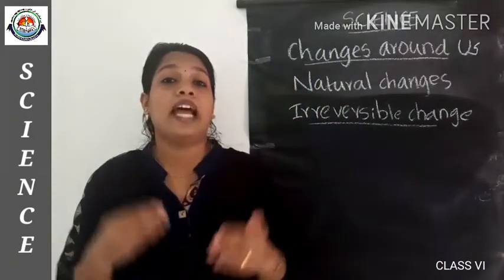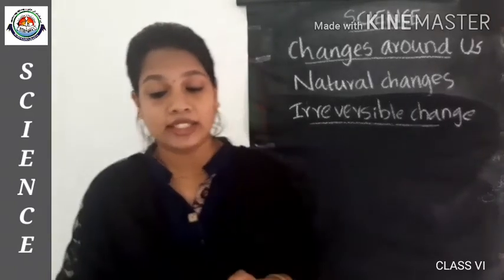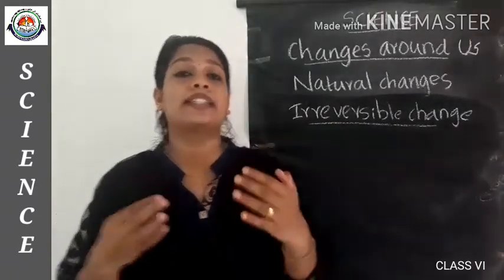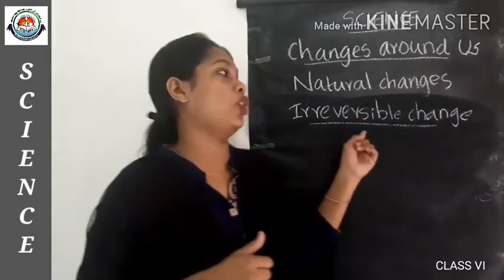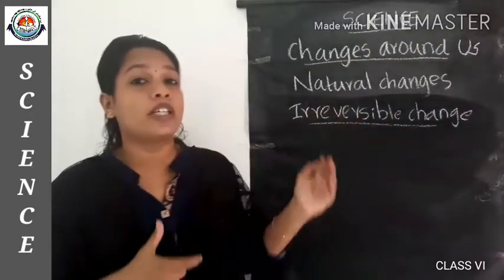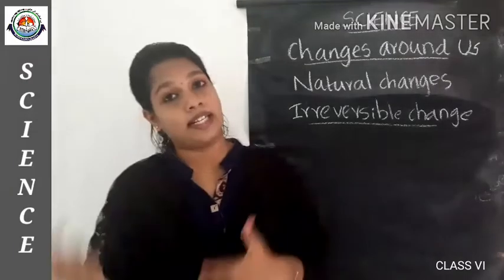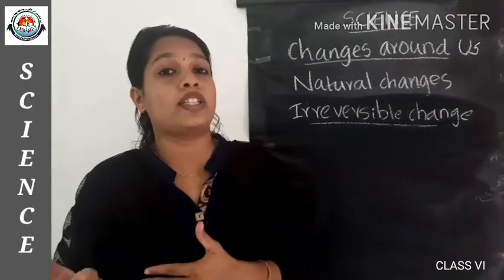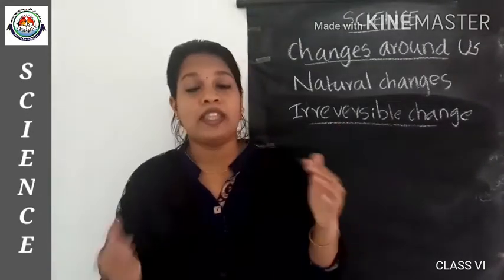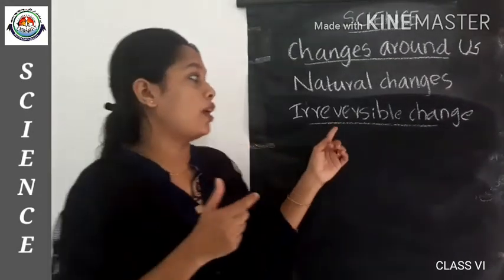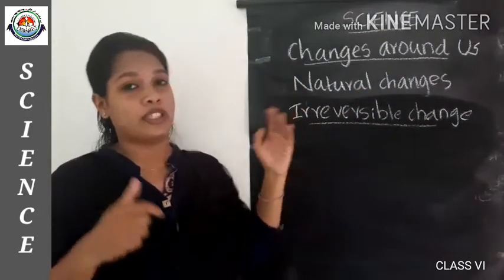It is the change that cannot be reversed even by changing the condition to obtain the substance in its original state. Even if we change the condition, the process could not be reversed. That kind of process is called an irreversible change, and it is just opposite to reversible change.